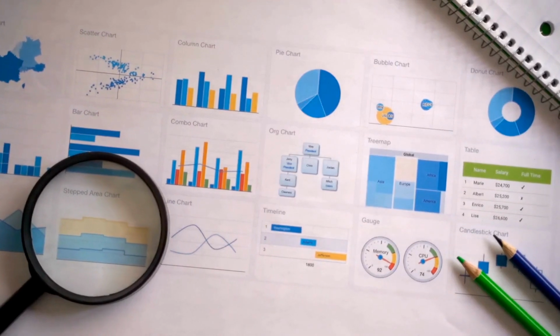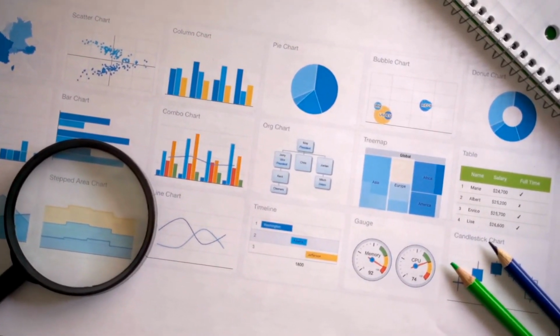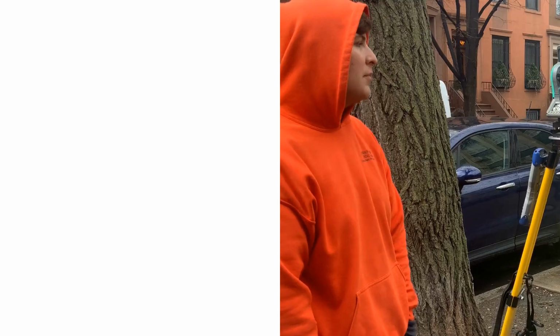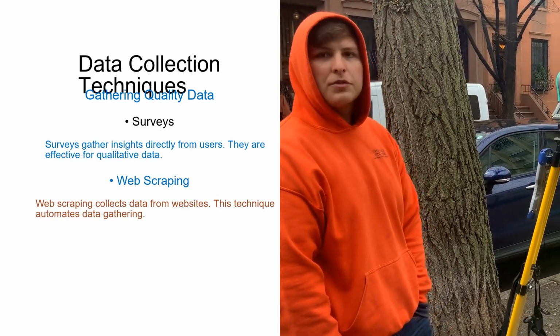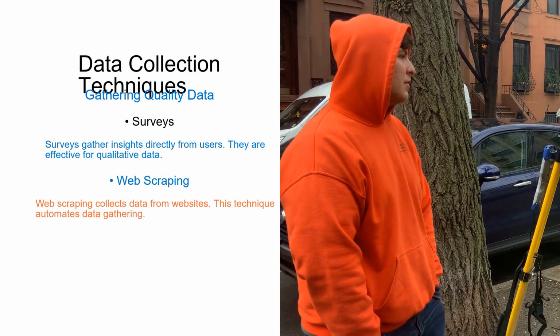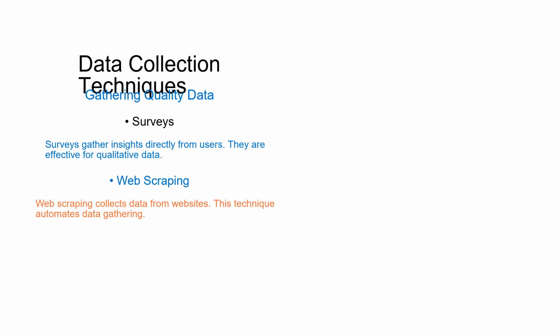The key components of data science include data collection, data cleaning, and analysis. Each step is crucial for generating accurate insights. Data collection techniques are essential for gathering quality data. Methods like surveys and web scraping help in collecting valuable information for analysis.